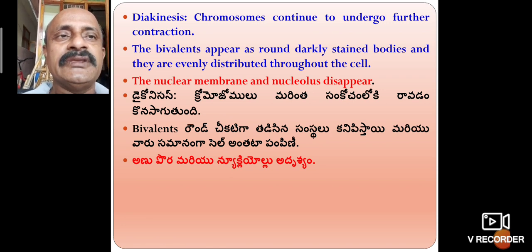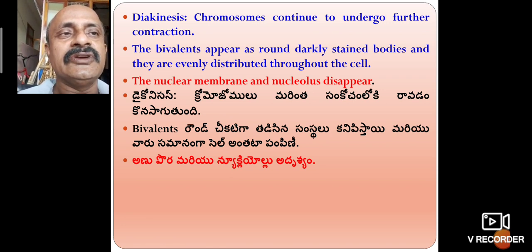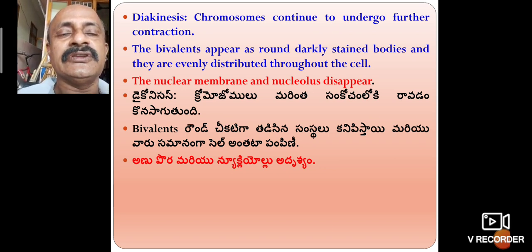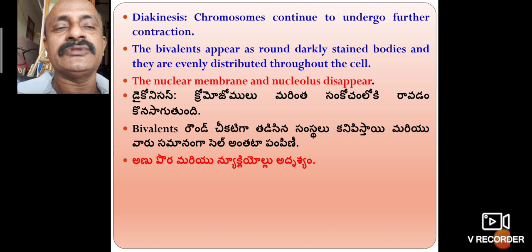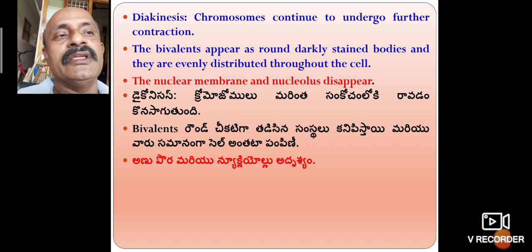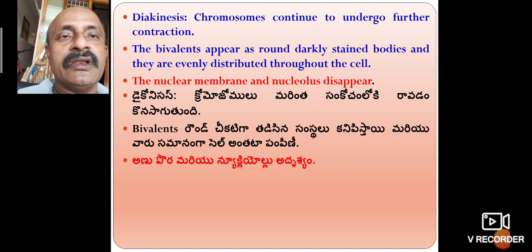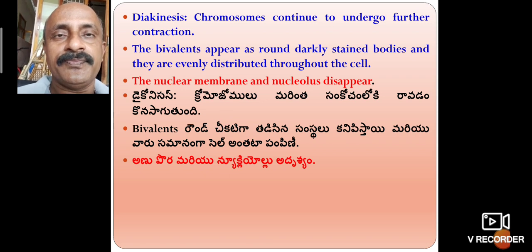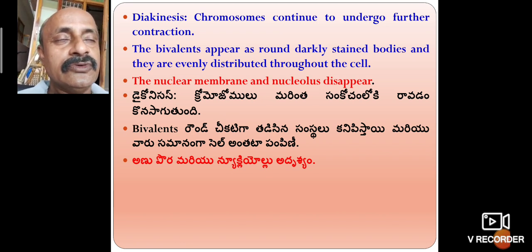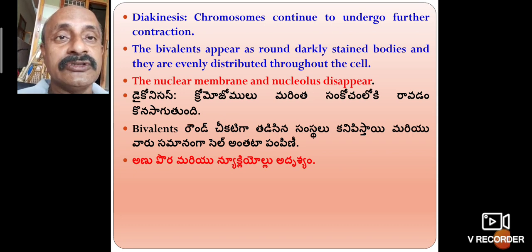The bivalents appear as round, darkly stained bodies, and they are evenly distributed throughout the cell. The nuclear membrane and nucleolus disappear.